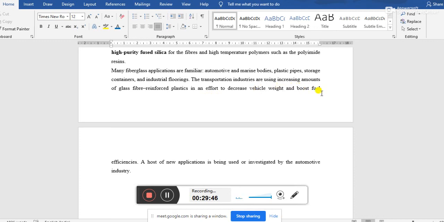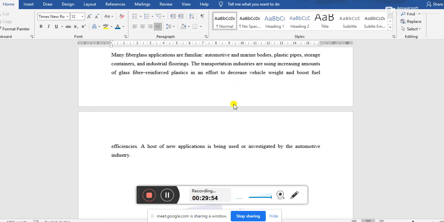In the transportation industry, I have already told that these kinds of fiber reinforced plastics are used. The reason is to decrease the vehicle weight, and as the vehicle weight decreases, fuel efficiency will increase. That's why these low weight, low density, low specific gravity GFRP are used in transport industries to cover the vehicles.